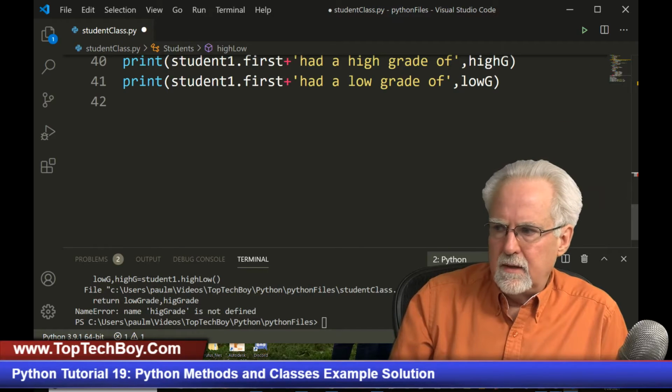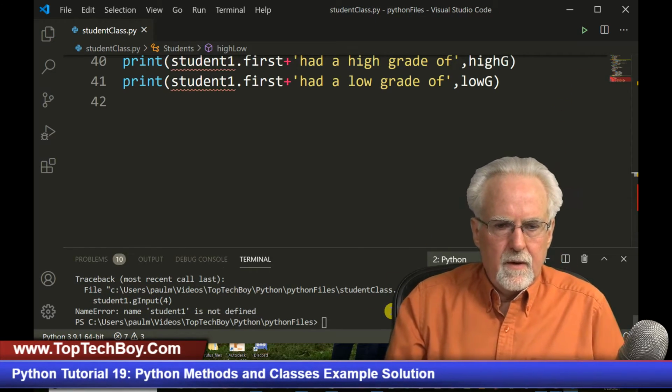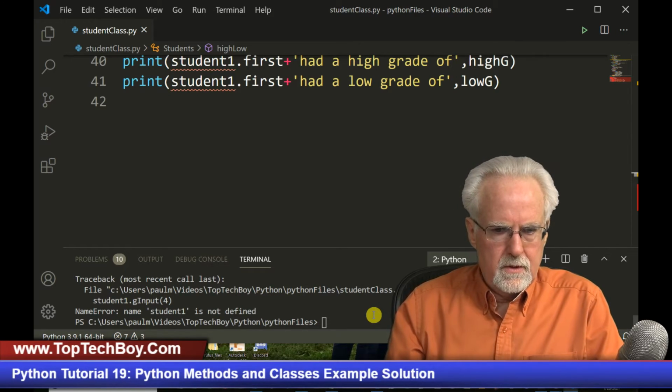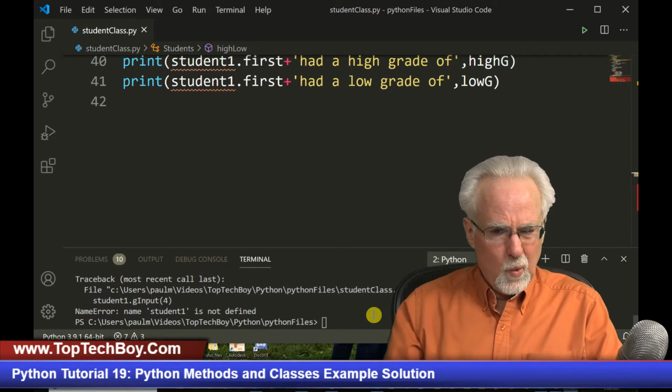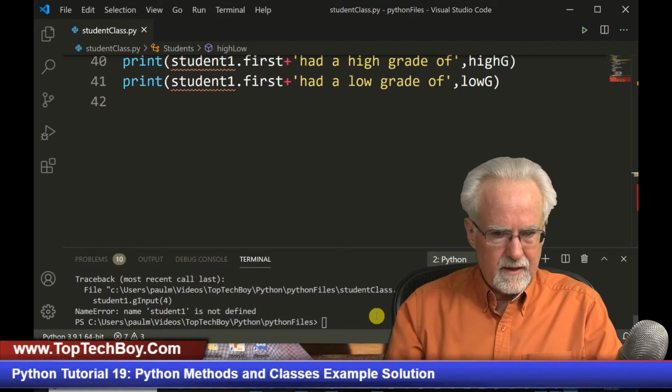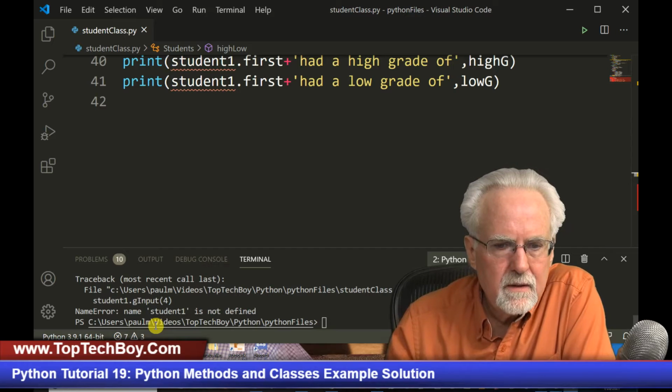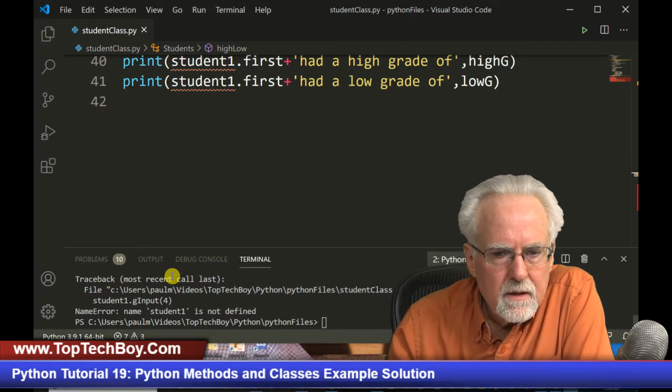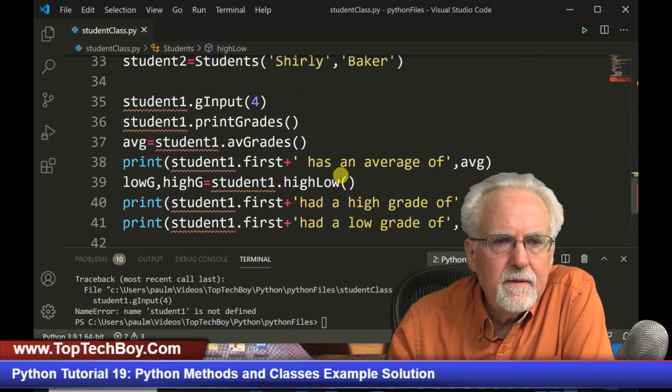All right, so now let's try this. We're going to run this program. Okay, so student1 is not defined. What do you mean student1 is not defined? Line 35.